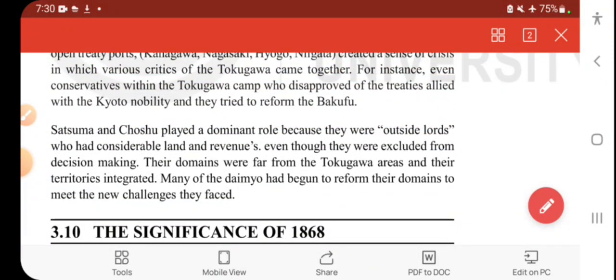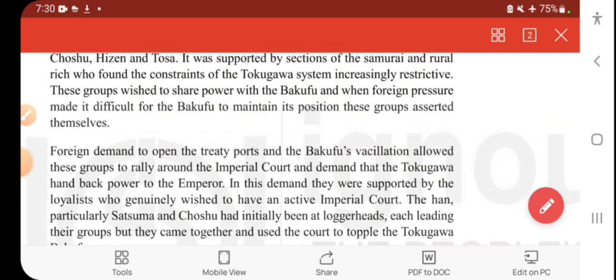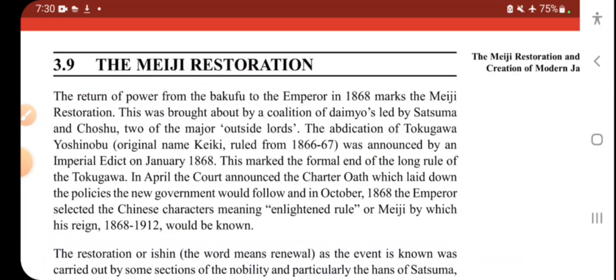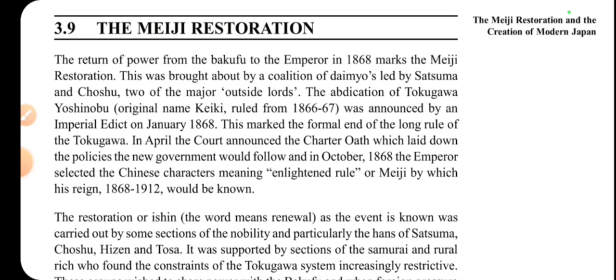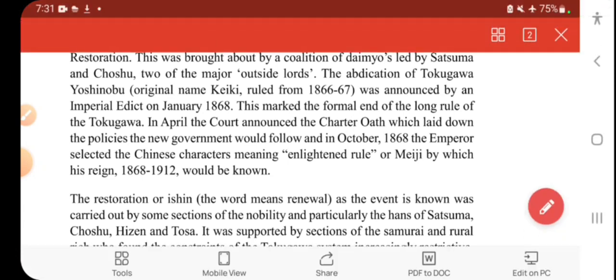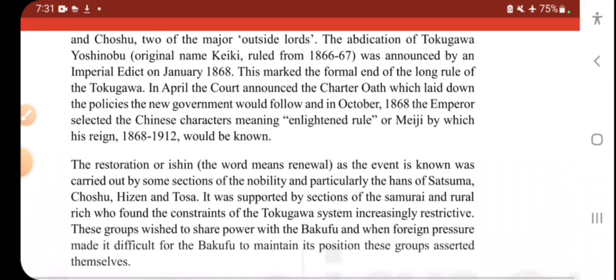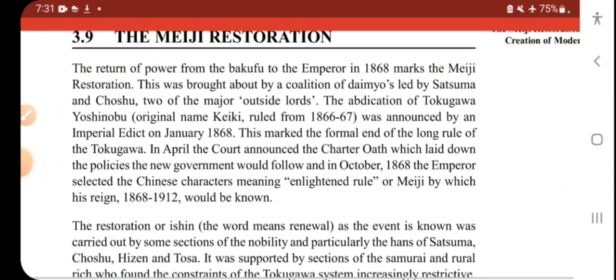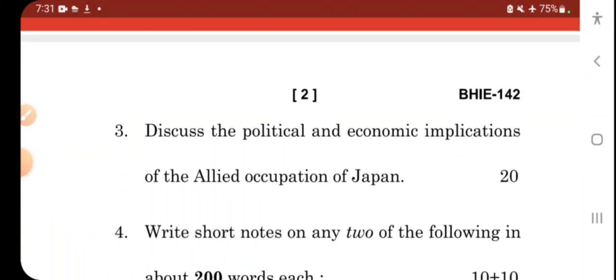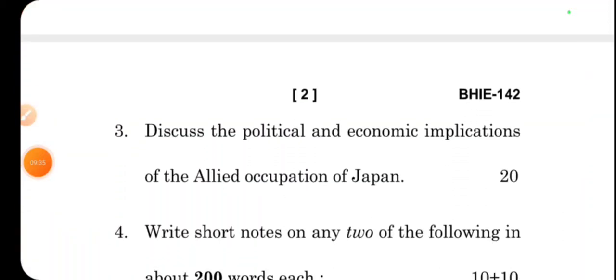Read this chapter for this particular answer, because the Meiji Restoration was directly an impact of the Western pressure that was built by the troops of Commander Perry. That was the time that Japan actually felt pressure for the first time. Earlier, they had tried not to trade for many years in order not to get deviated or influenced by Westernized culture. Okay, the next question we will see is number 3: discuss the political and economic implications.